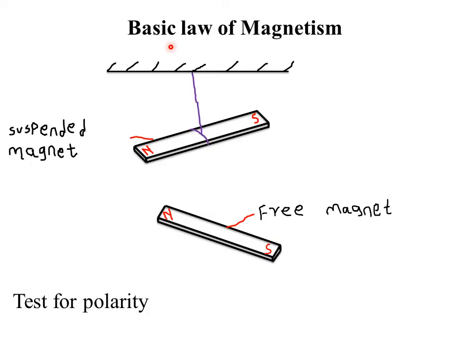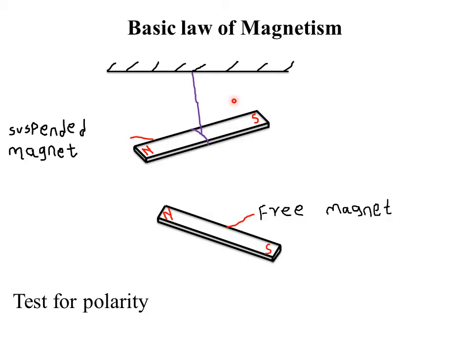We have what we call the north pole or the north seeking pole, and we also have the south pole or the south seeking pole. The north pole is represented by capital N, and the south pole by capital S. Like poles means a north pole with a north pole, or a south pole with a south pole, because they are both north with north and south with south. However, when poles are different, for example a north pole with a south pole, we call them unlike poles.